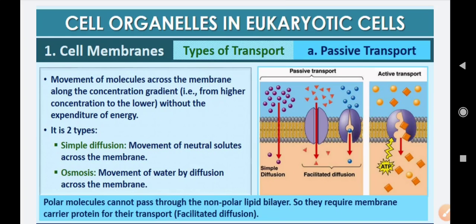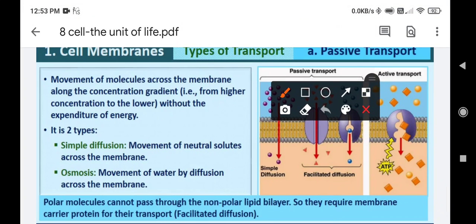Then one important thing: polar molecules cannot pass through the non-polar lipid bilayer. Now this point is important. Whenever polar molecules cannot move through the lipid bilayer, they require some help. That help is through carrier proteins. Then this type of diffusion is known as facilitated diffusion.